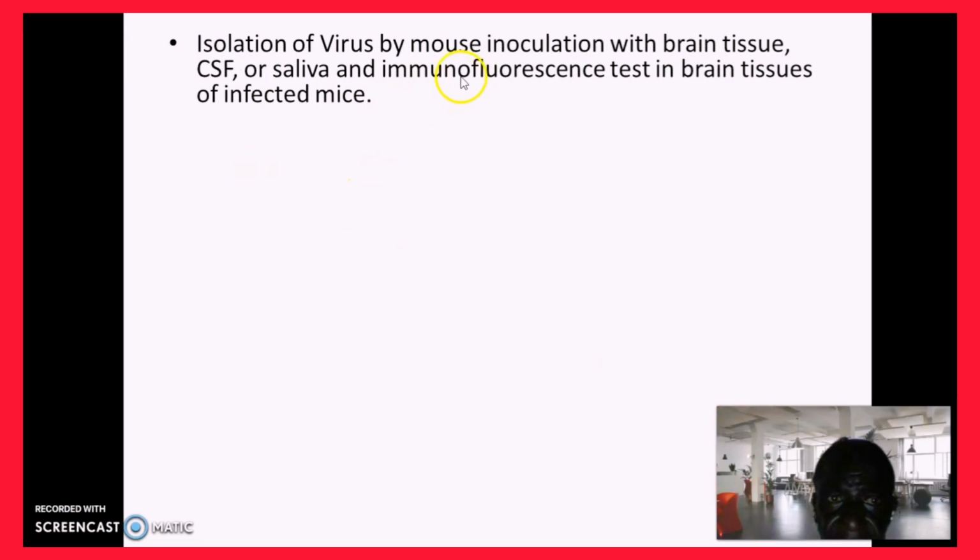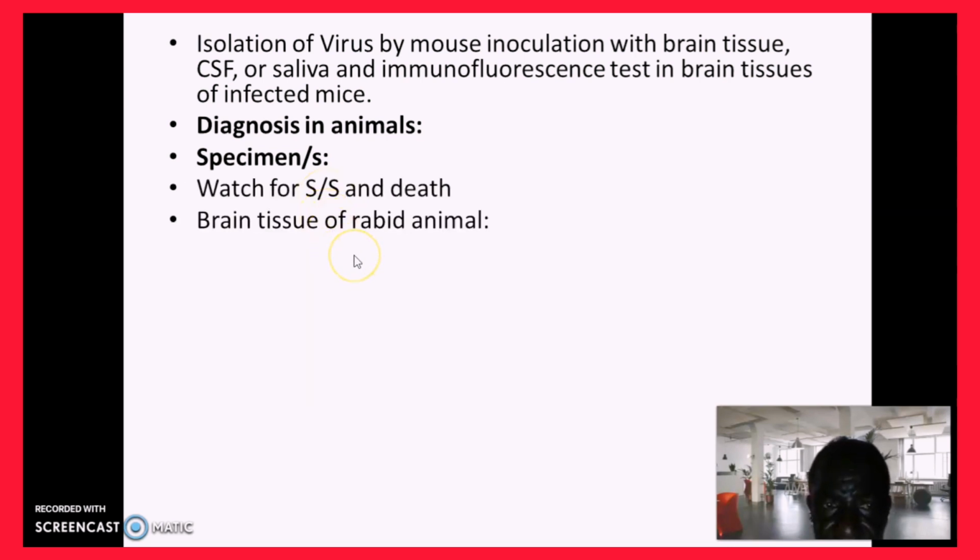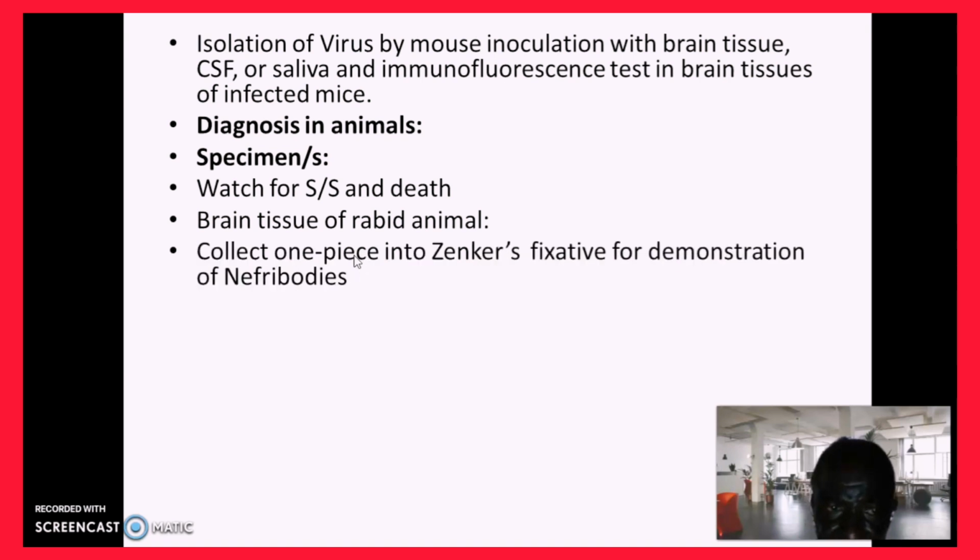So, we move on. Isolation of virus by mouse inoculation with brain cells, CSF or saliva, and immunofluorescent test in brain tissue of infected mice. That's one of the other ways of diagnosis. Diagnosis in animals too: take the specimen, watch for death, and take brain tissue of the animal as said earlier.